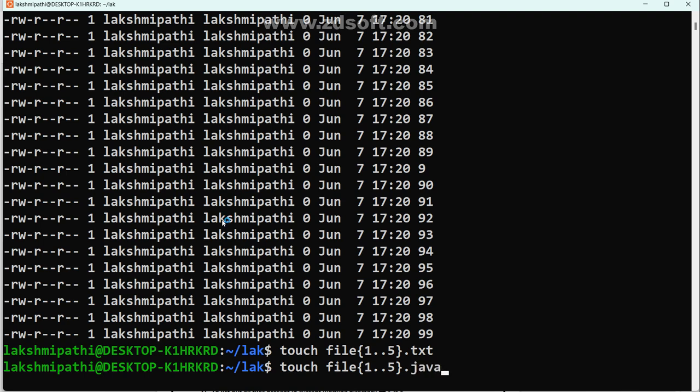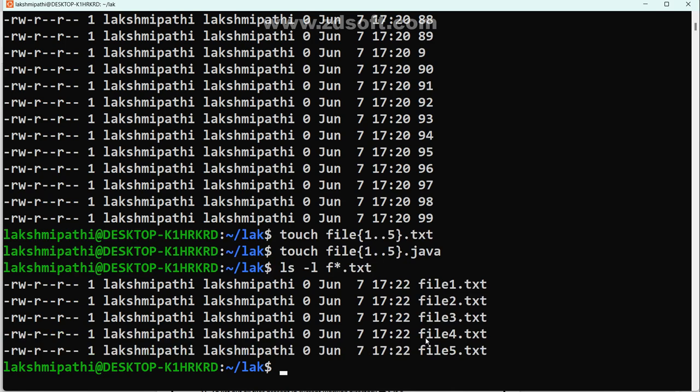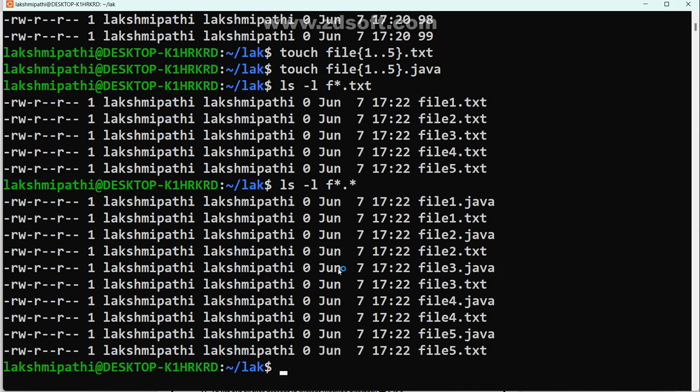Two formats are there. Now what I am trying to do, what is the intention? ls -l f star dot txt. Now check it. After f, 0 or more characters. Okay, what must the extension be? Dot txt. That is what the star represents. See here, what is the specialty here? Here also I am using star. Whatever the extension is, don't bother. Starting letter must be f. I hope you got the clarity.